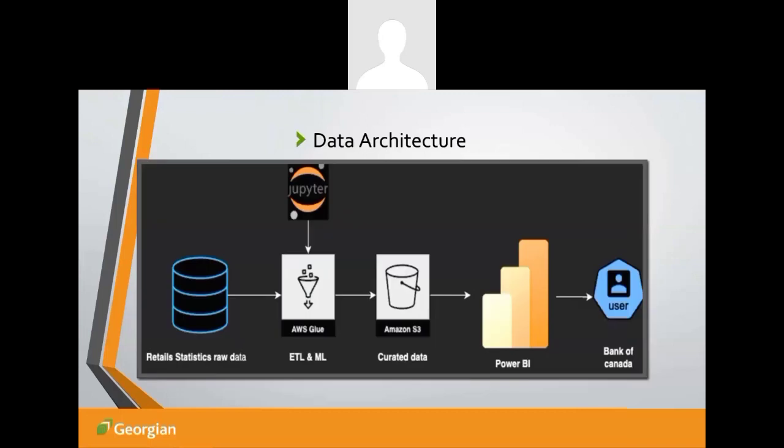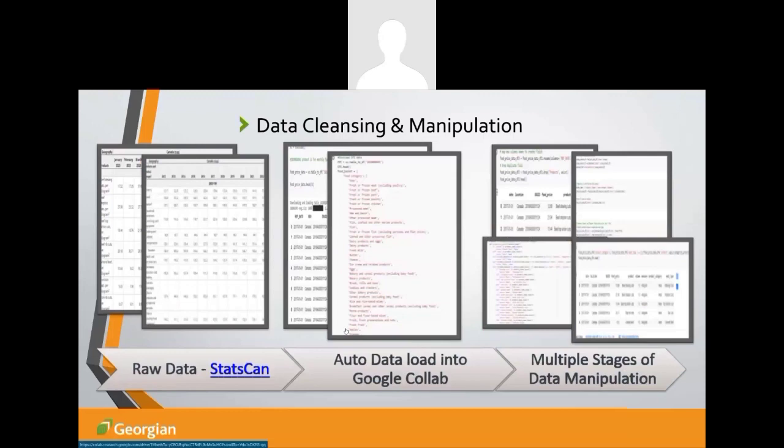So in this slide here, we're looking over just a very, very high level of tech stack and the data architecture. So realistic retail statistics with raw data using Python, we're able to bring that into Jupyter and also utilizing Google Colab. We'll then manipulate the data and eventually get it to a BI visualization engine in Power BI, and then eventually hand that over to the Bank of Canada.